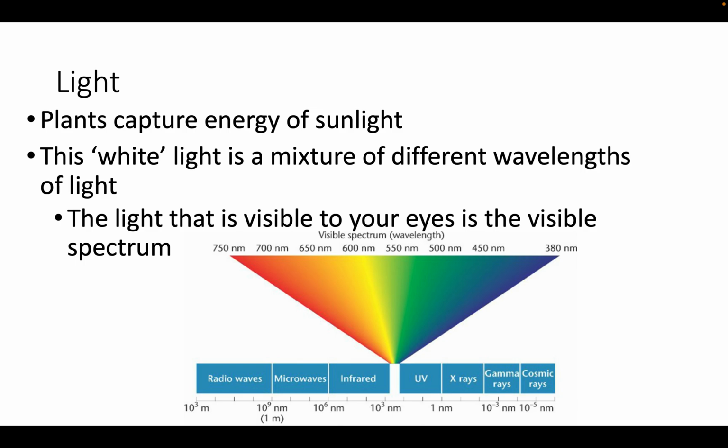Light. This is how plants capture energy of sunlight. If you talk about white light, this is a mixture of different wavelengths of light. If you ever talk about the electromagnetic spectrum, basically you have different wavelengths of light. You get radio waves, microwaves, that's how you make your burritos in the middle of the night.